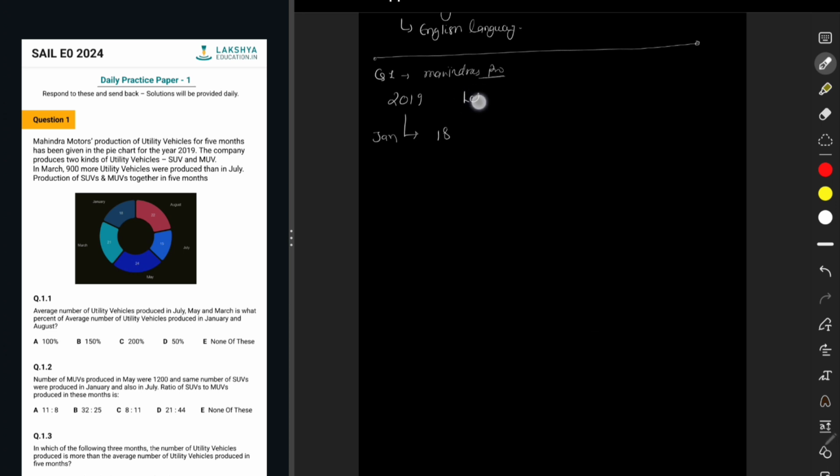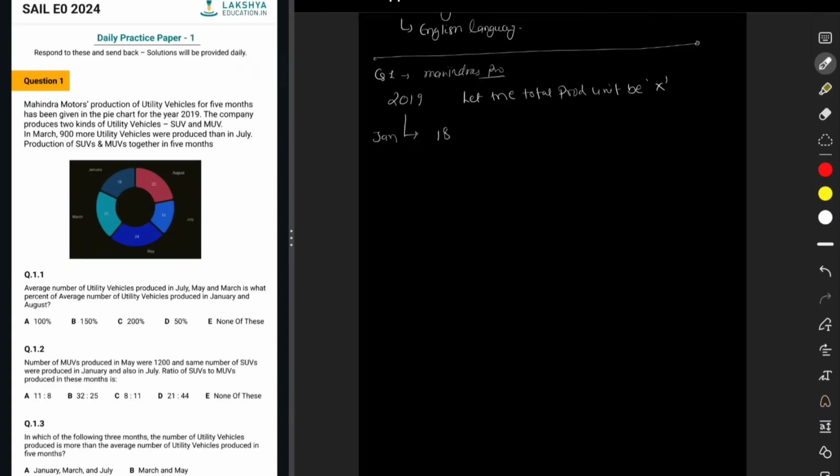So let the total production unit be X. I'll be very descriptive in this video in terms of making you understand the question, but you can be quick to take this step and quickly solve this question in the exam scenarios. So the total unit produced by Mahindra is X in 5 months.